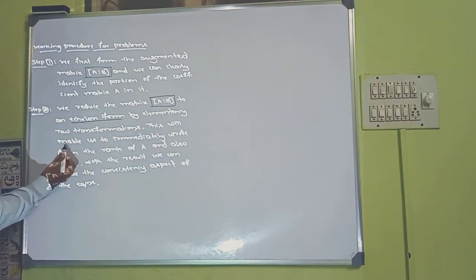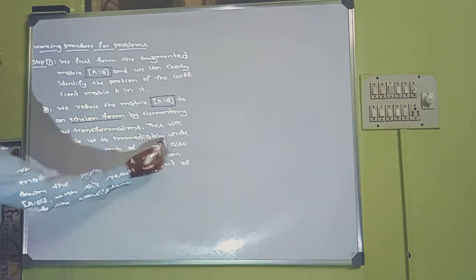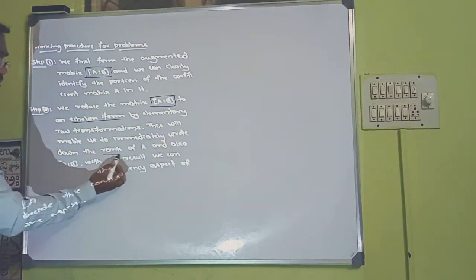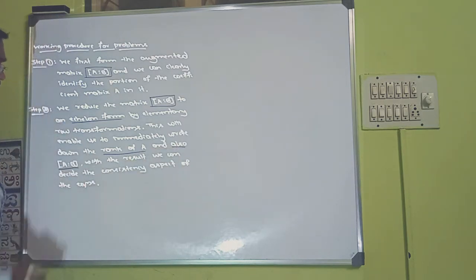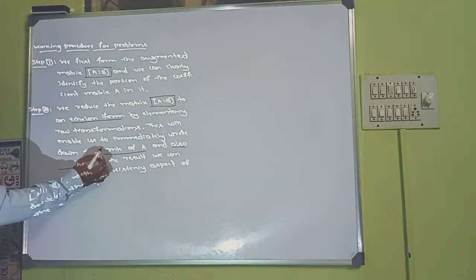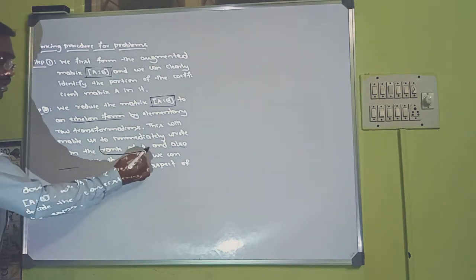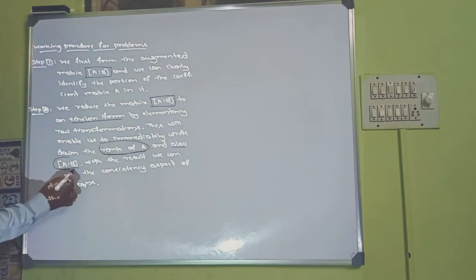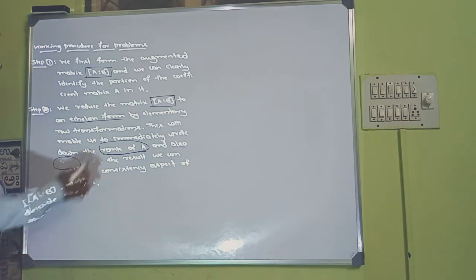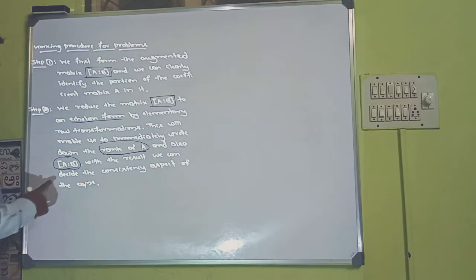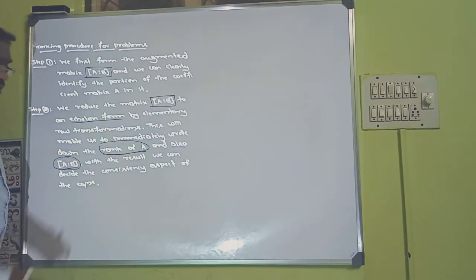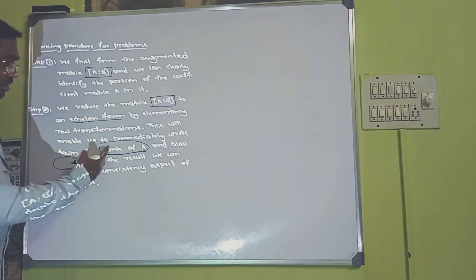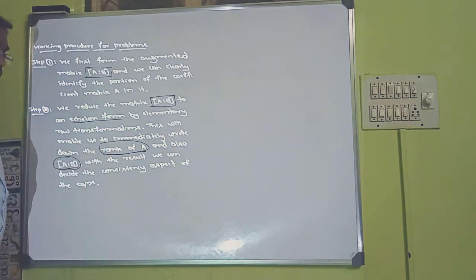This will enable us to immediately write down the rank of A and also the rank of A|B. Once we find the ranks, we compare them. With the result, we can decide the consistency of the equations. If these two are equal, then the system is consistent.